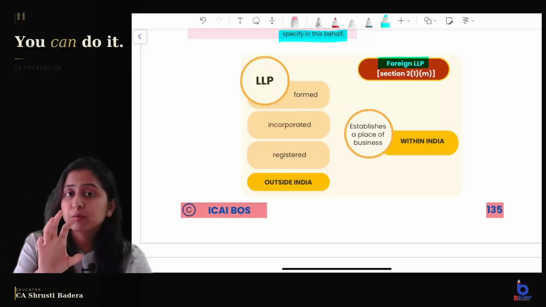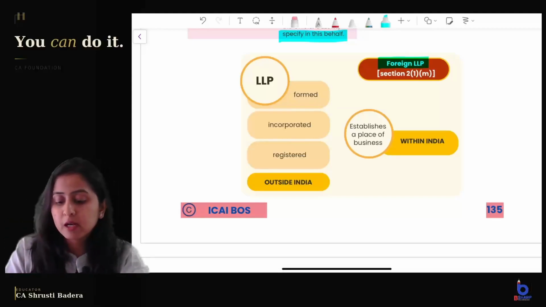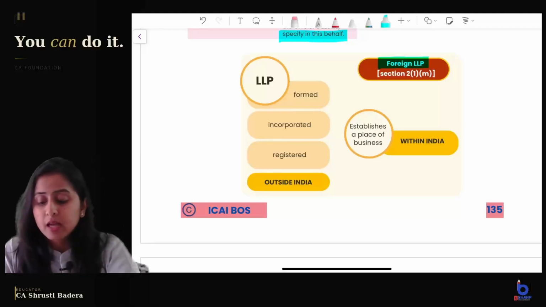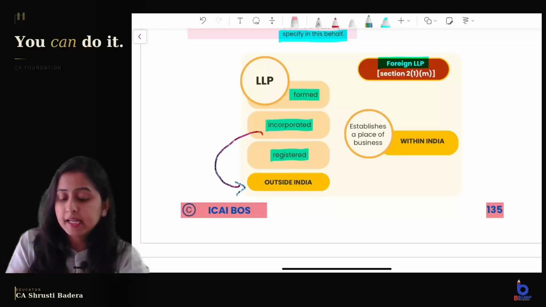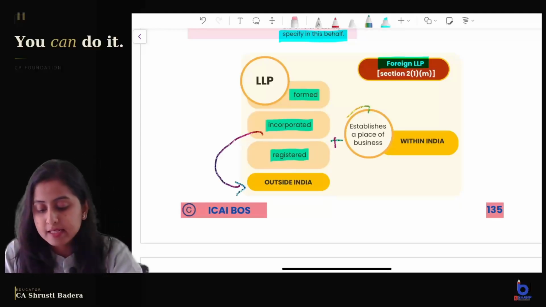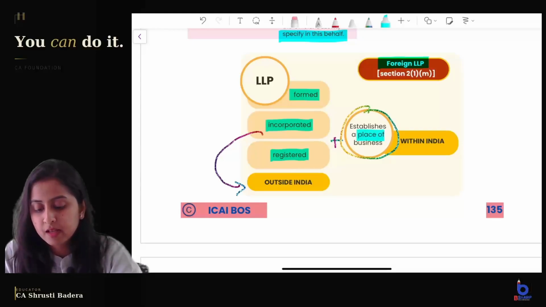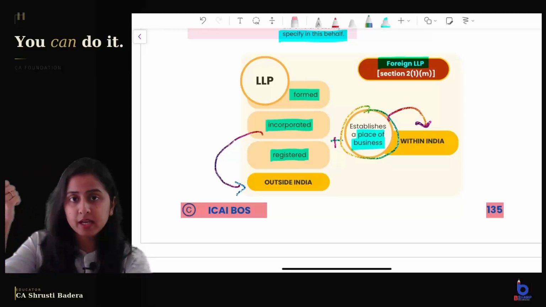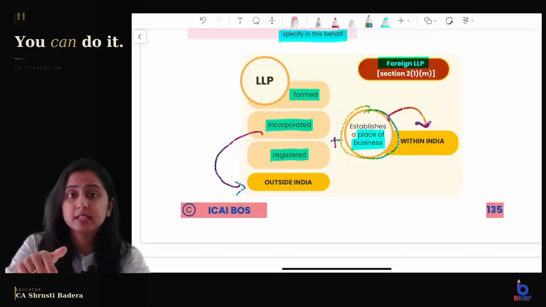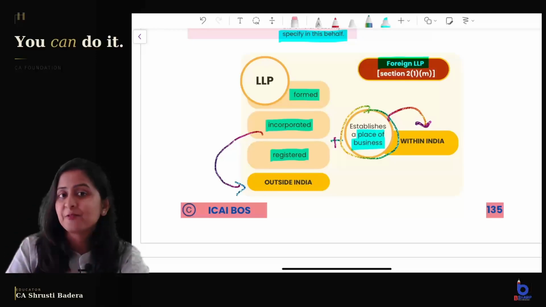So which body can be regarded as a foreign LLP? There are 2-3 conditions. An LLP which is formed, incorporated or registered where? Outside India, but it has established a place of business within India. So its incorporation or registration is outside, but it has a place of business in India. Both these conditions, when fulfilled, mean you can regard it as a foreign LLP.